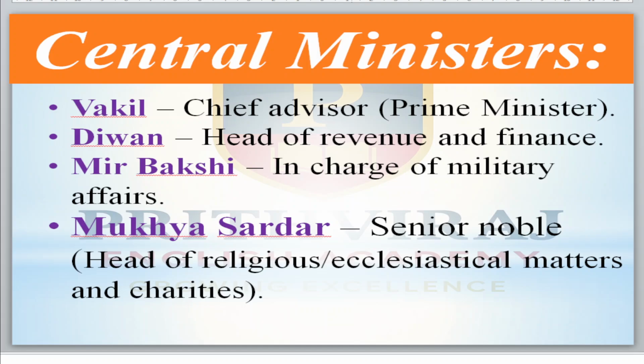Now come to the Wakil, the chief advisor or prime minister of the Mughals. Okay, Diwan is the head of revenue and finance. Mir Bakshi is in charge of military affairs, and Sadr-us-Sudur, the senior noble, is the head of religious matters and charities. Okay, these are the main ones in the central government.